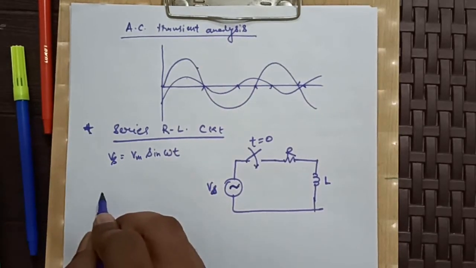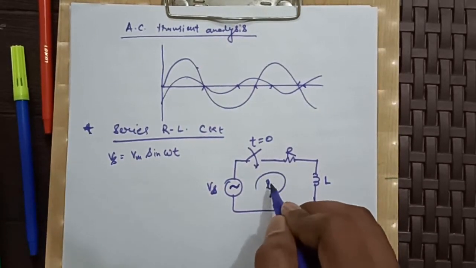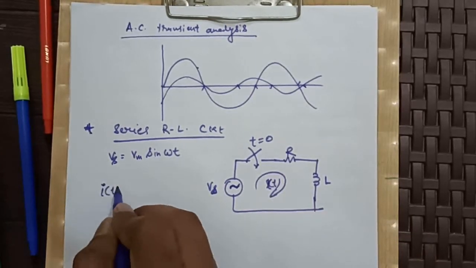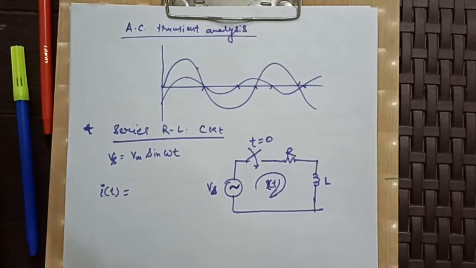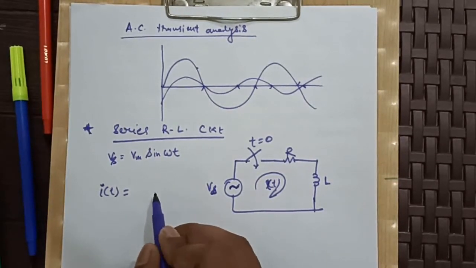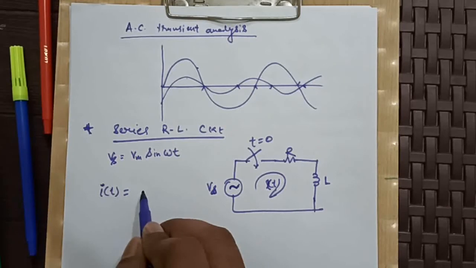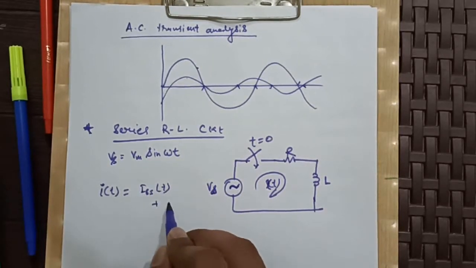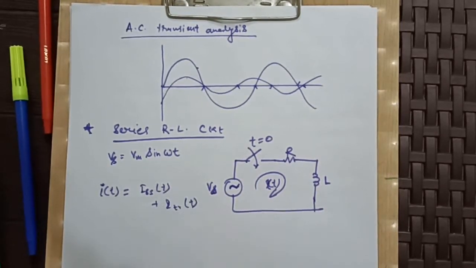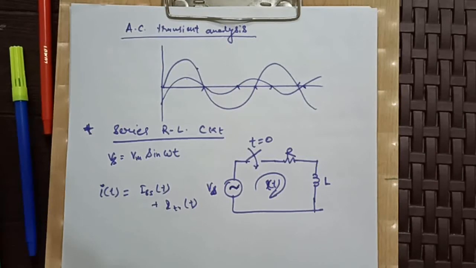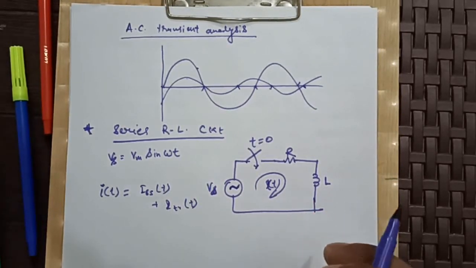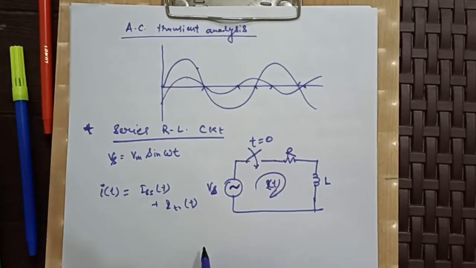If it is IT, then as in our previous cases, IT will have 2 parts. One part will be the steady state part, the second part will be the transient part. Now in this case also there will be some steady state part and some transient part.